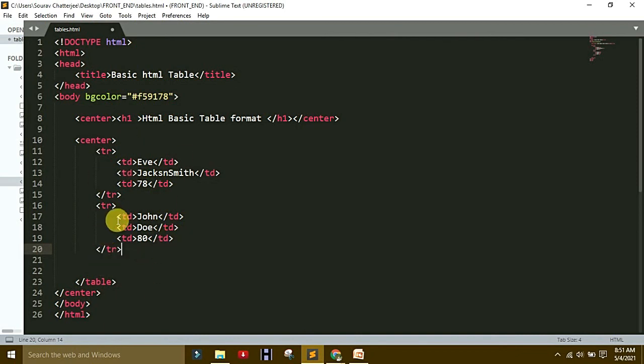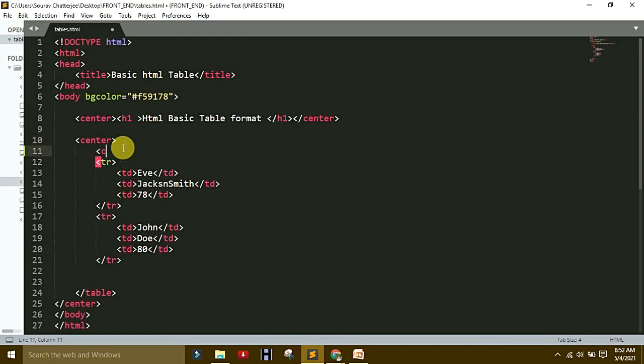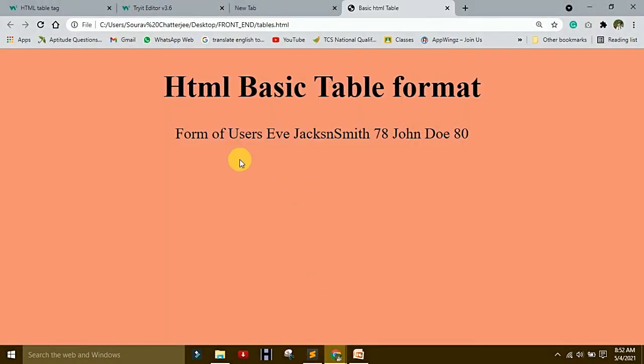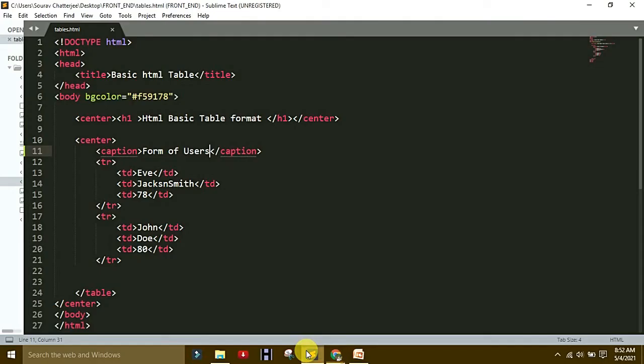Take this example. This center, no problem. Under center, make a caption. Caption in the sense one type of heading. You say form of users. Save it and then run it. That is the form of user. After that take caption, no changes there, cut from here. After the table tag, when you start the table tag, cut the table tag here.